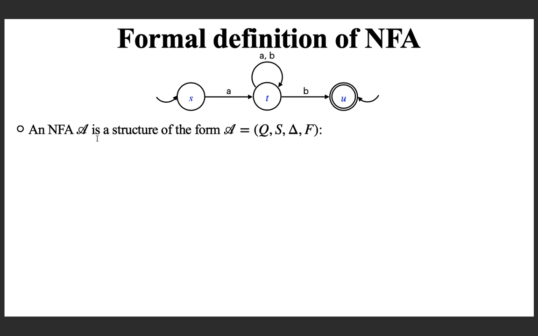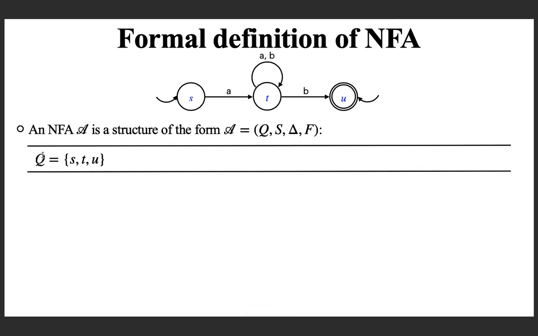An NFA A is a structure of the form Q, capital S, capital delta and capital F. With this example, we can see what all these things are. Q is the set of states, a finite set of states, same as that of a DFA.